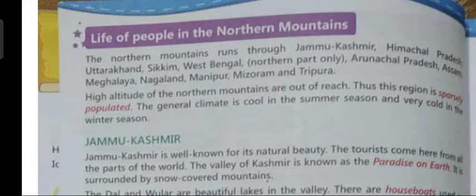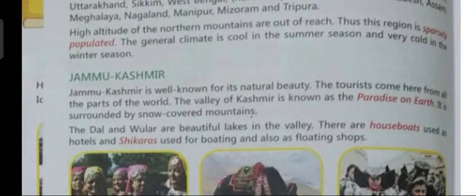Now we will read about Jammu and Kashmir. Jammu and Kashmir is well known for its beauty. Tourists come from all parts of the world. The valley of Kashmir is known as paradise on earth. It is surrounded by snow-covered mountains. The Dal and Vular are beautiful lakes in the valley. There are houseboats used as hotels, and shikaras used for boating and also as floating shops.